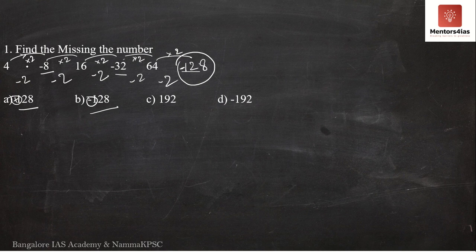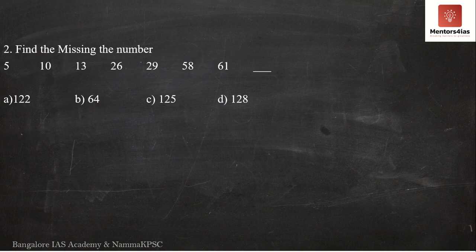Therefore, it is not multiplying by 2. Instead, it is multiplying by minus 2. Therefore, the correct option is minus 128, option B. Yes, the answer is minus 128. We'll move on to the second question over here.